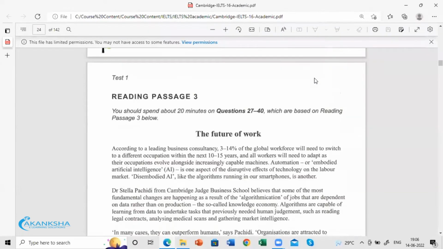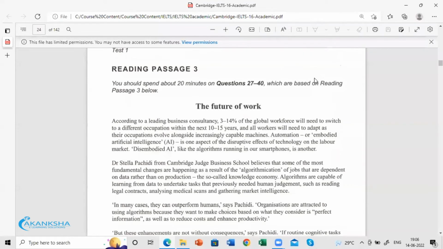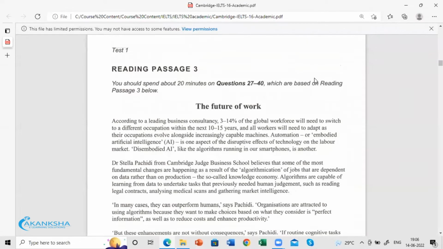Now, in section 3, we have the equal length of the passage. The passage is mostly about normal topics from our day-to-day life, or, in IELTS Academic, they would mostly choose something from our academic pursuits also.